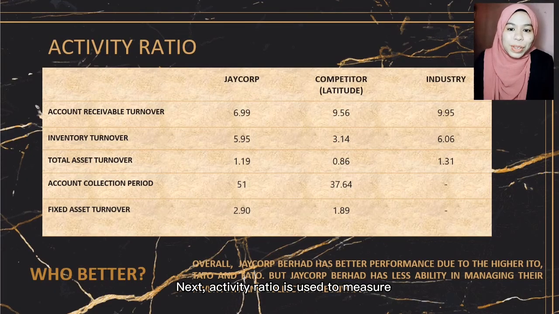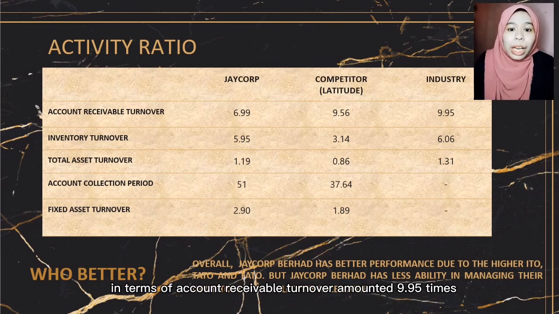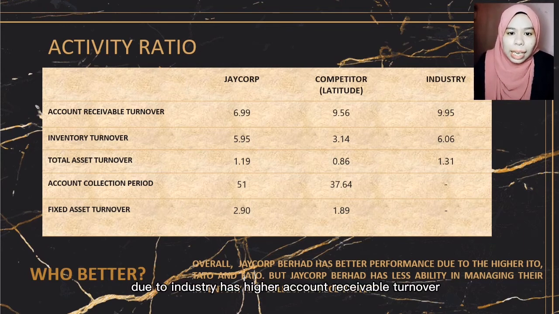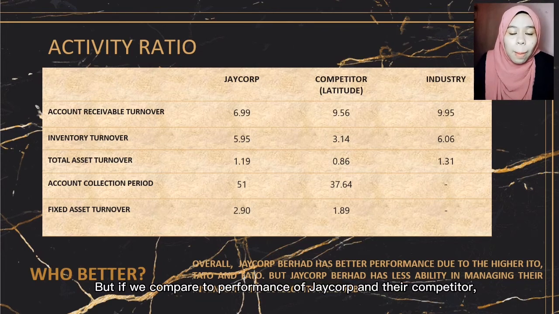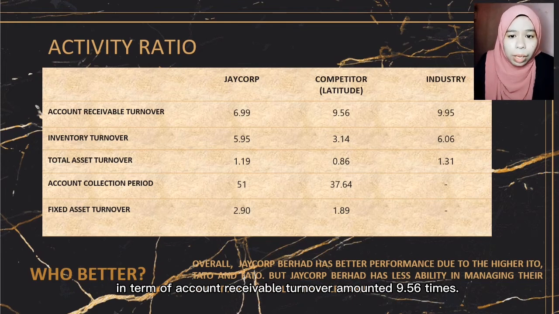Next, activity ratio is used to measure the effectiveness and efficiency of the firm in managing its asset. For 2020, it showed that industry index performed better in terms of account receivable turnover amounted 9.95 times compared to the company and its competitor, due to the industry has higher account receivable turnover. Higher account receivable turnover indicate that the company has very strong credit and collection policy. But if we compare to performance of Jacob and their competitors, Latitude Tree Holding has performed better in terms of account receivable turnover amounted 9.56 times.